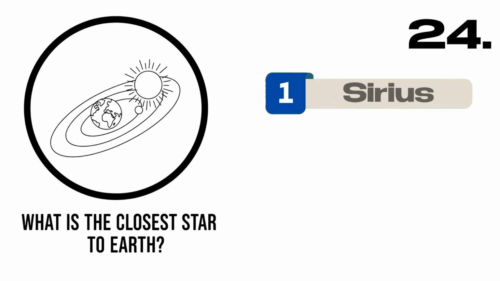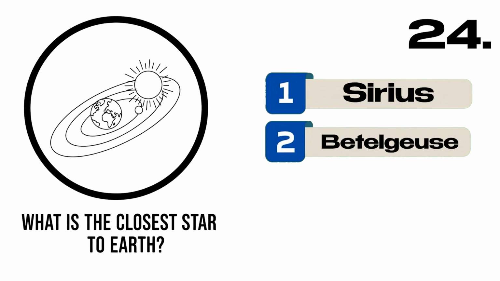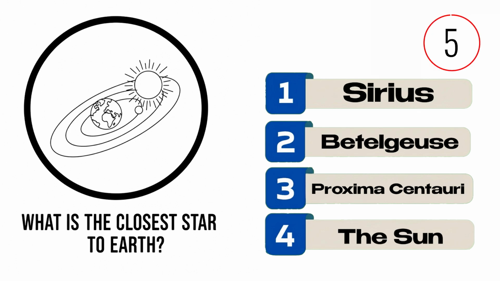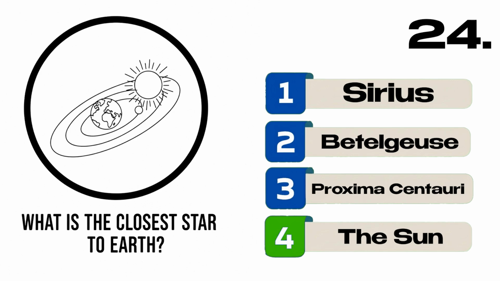What is the closest star to Earth? A. Sirius, B. Betelgeuse, C. Proxima Centauri, D. The Sun. Correct answer, D. The Sun.